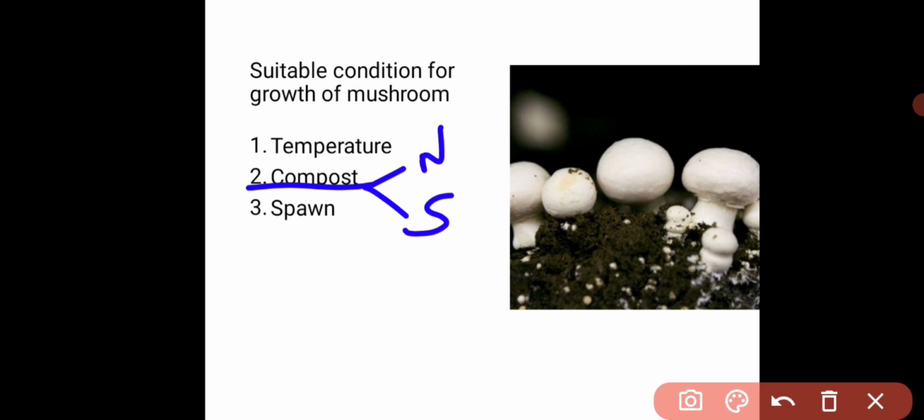Okay, so next is the synthetic compost. Synthetic compost means we are artificially going to provide the chemicals that are required for mushroom growth. So for example, ammonia, which is very much required in a high amount, and potash. Okay, ammonia, potash, calcium, ammonium, salt. So these are all the main things that are required as a synthetic compost.